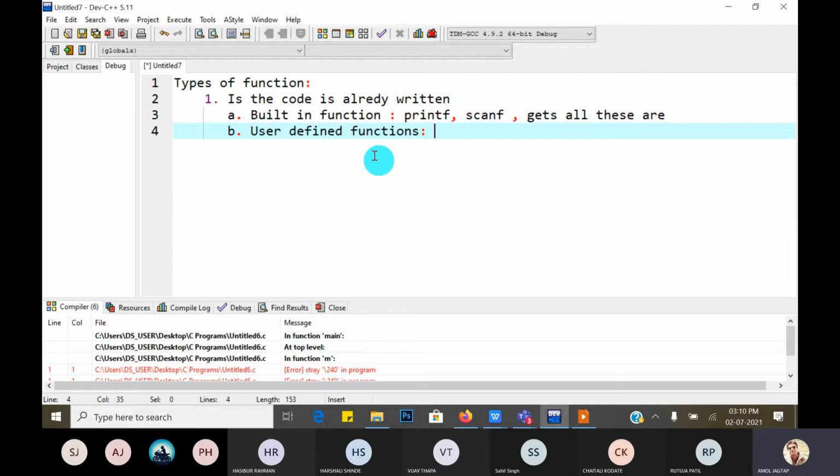For example, if you want to swap two numbers, three numbers, or four numbers, this type of function is not available in your library. For that purpose, we have to write our own function body as per the user's requirement. When we create functions on our own, that type of functions are called user-defined functions. For example, we design our own swap function. So this is called a user-defined function.